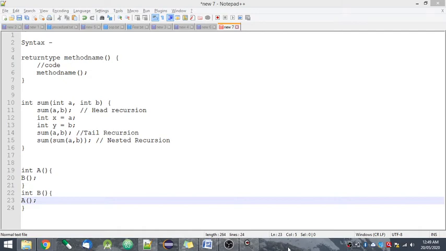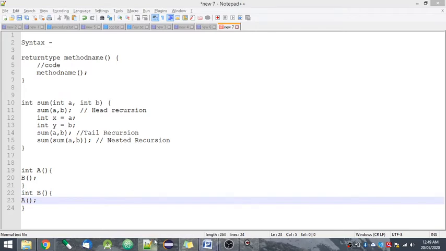Hello everyone, in this tutorial I am going to teach you about recursion. So recursion is a very important concept in programming. What is recursion? Recursion is a process when a method calls itself continuously. So when a function calls itself continuously, that function is referred to as a recursive function.